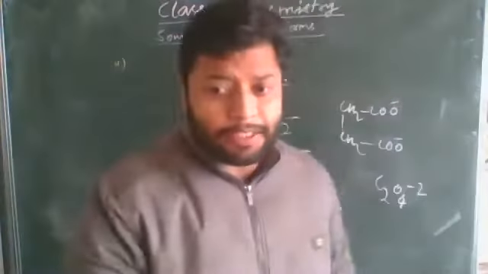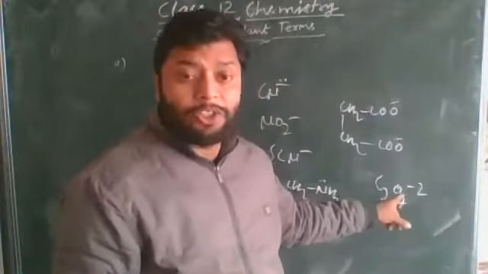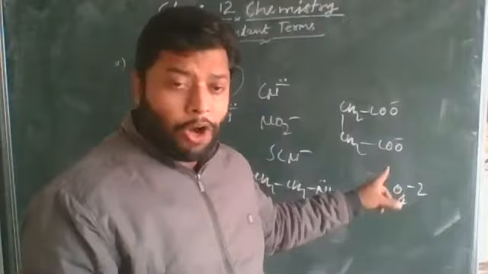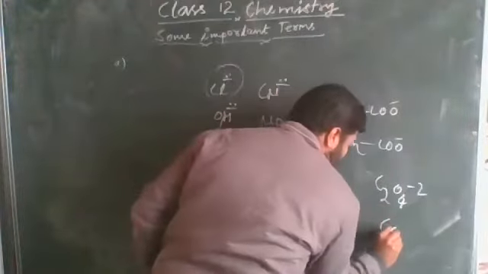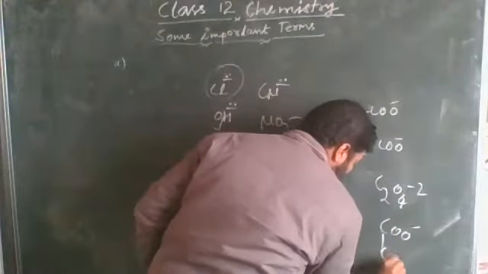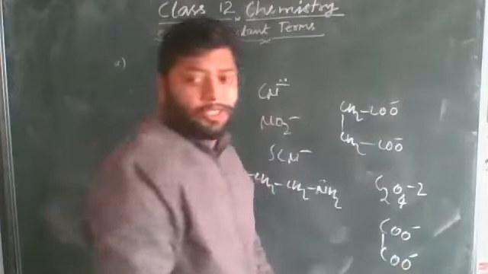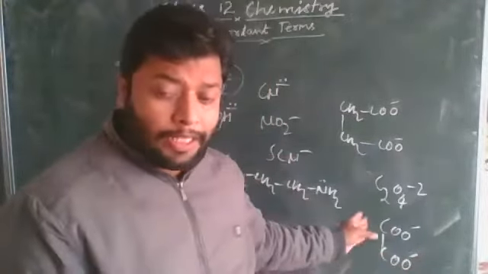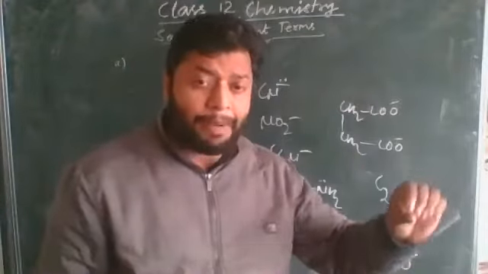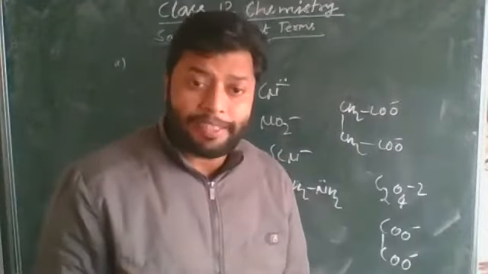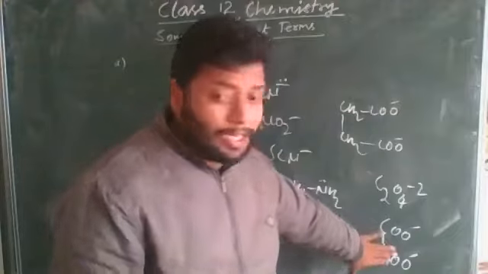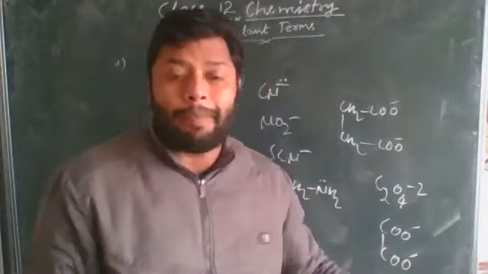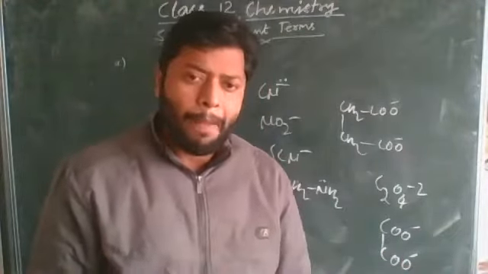The next example we can see here is the oxalate ion. The oxalate means two different oxygens having a minus charge that can participate in the bonding, the coordinate bonding with the central metal atom. So they also stand here as didentate or bidentate ligands.